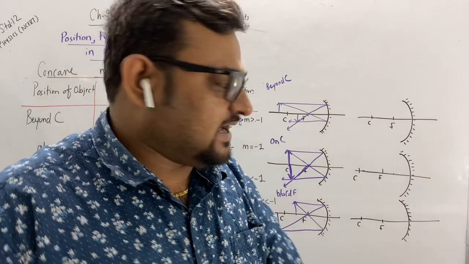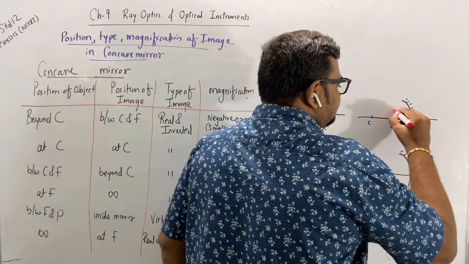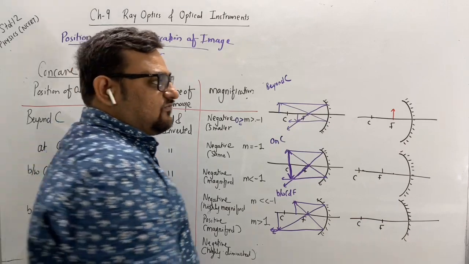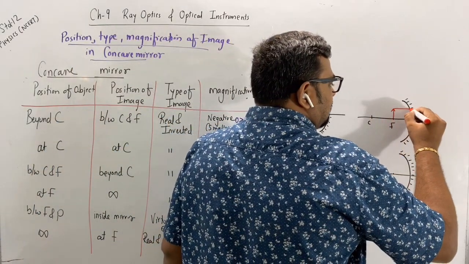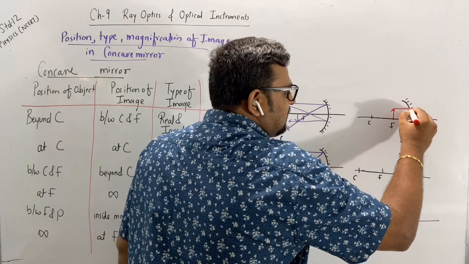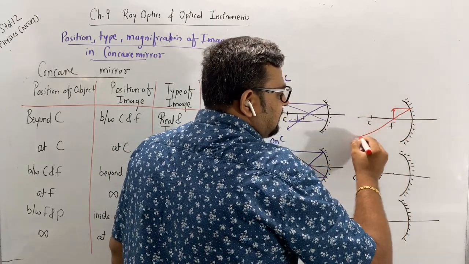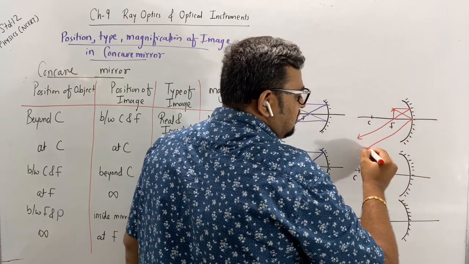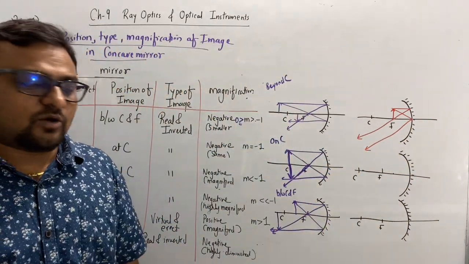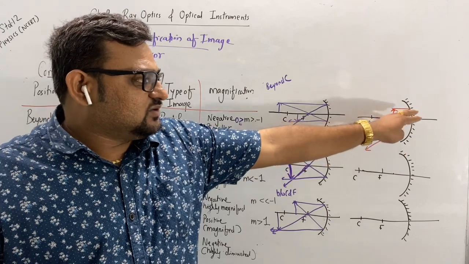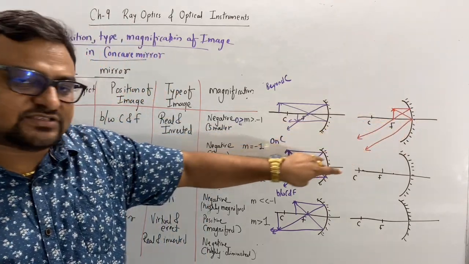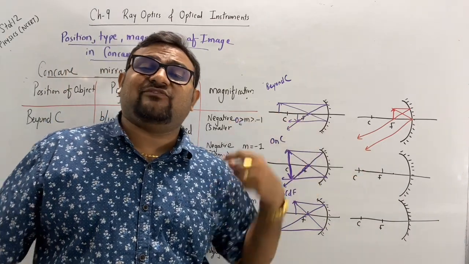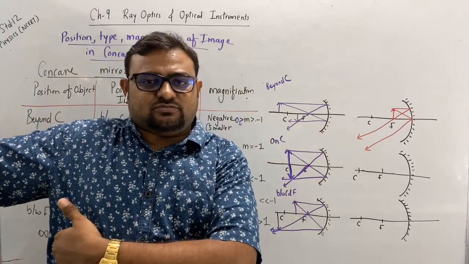Okay, the next, at F. Let's place the object at F. Object is placed at F. So rays parallel, passing through the focus, pole, obey the law of reflection. So this will be the case. You can say these are parallel rays, so we can imagine that they will meet at an infinite position.